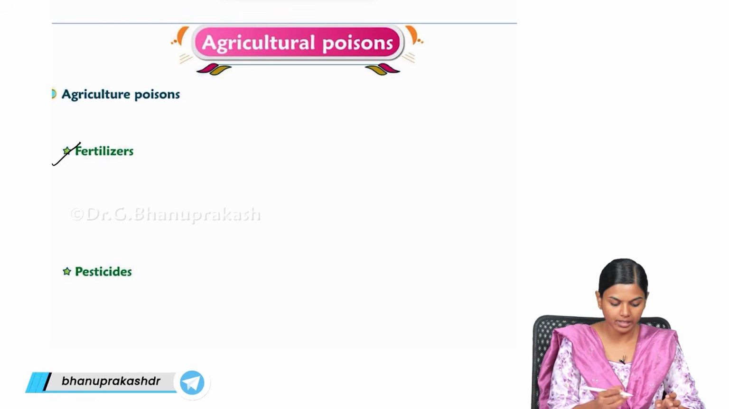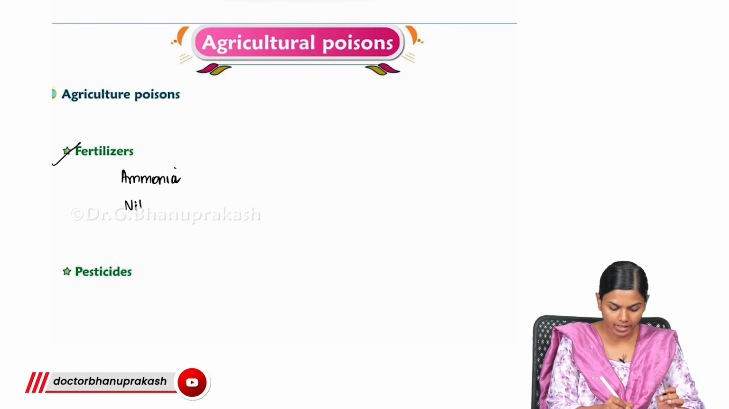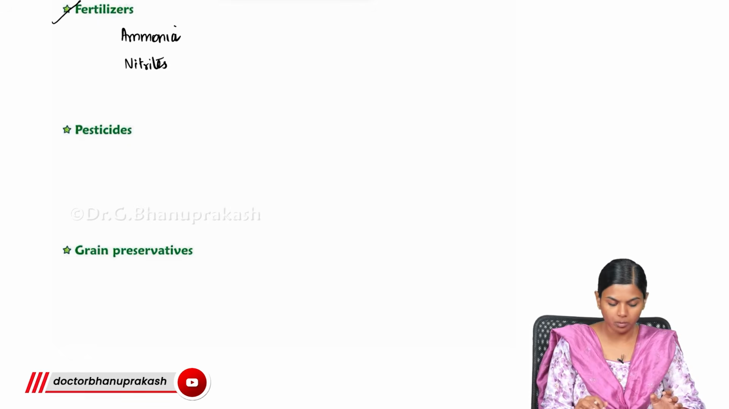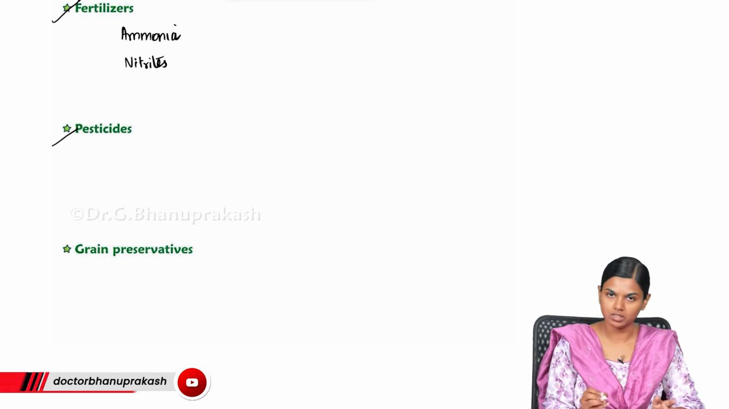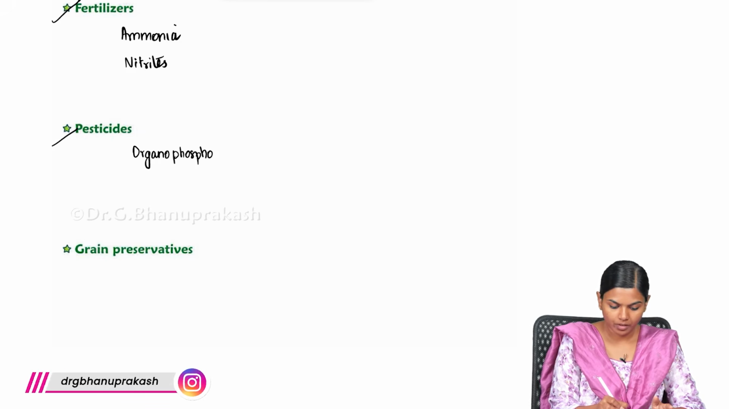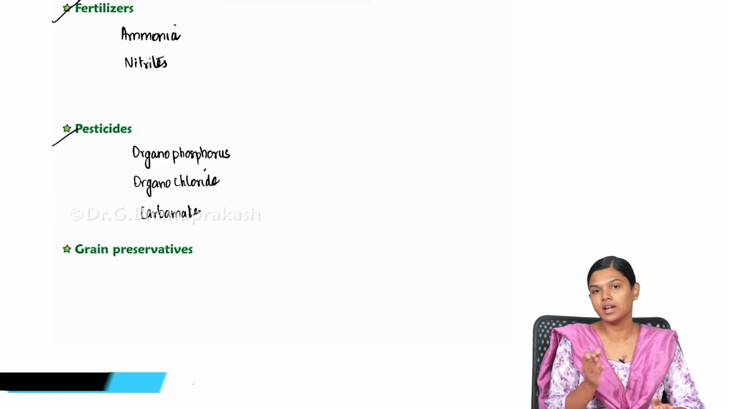The first thing you will get is fertilizers. Fertilizer components are mostly ammonia and nitrogen compounds like nitrites. This is rare, but the most common that you can come across is pesticide. Even in pesticide, the most common is organophosphorus. Then you can also get organochlorides and carbamate. These are the most common things you can expect to see in the pesticide and insecticide category.